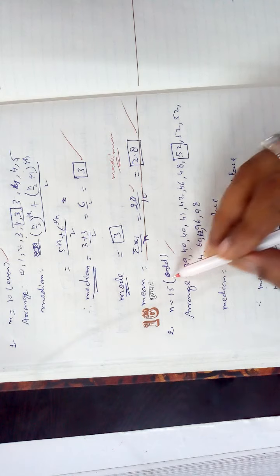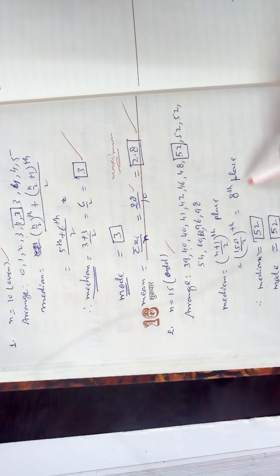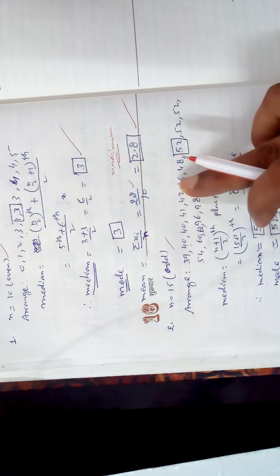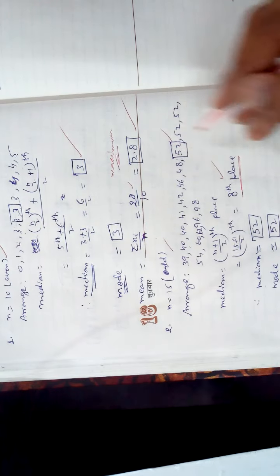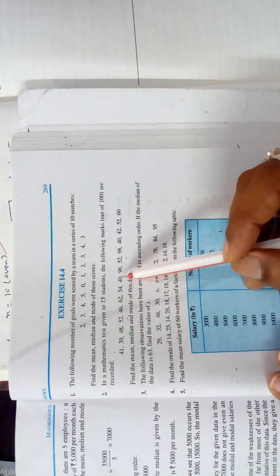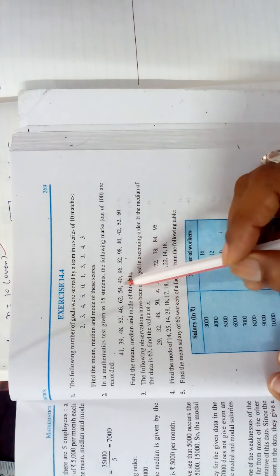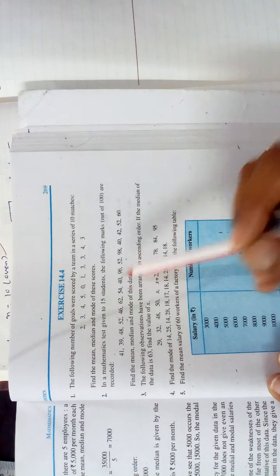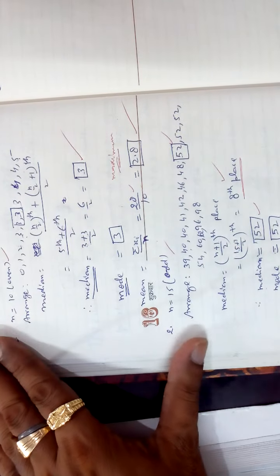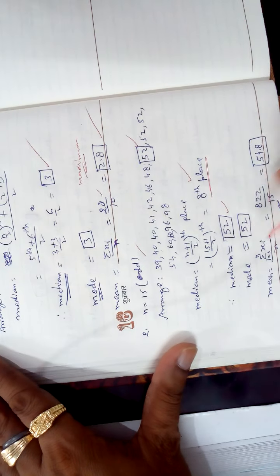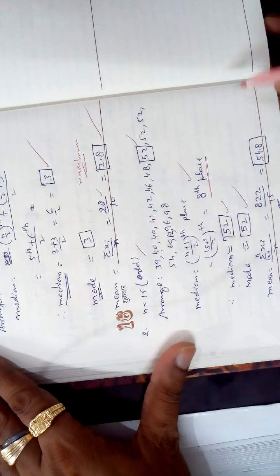Median: because n is odd, use n plus 1 by 2, the 8th place. So it is the 8th place value of the arranged data. Count 1, 2, 3, 4, 5, 6, 7, 8, and you get 40. If you count by mistake in the original data, your answer will be wrong. Always count in the arranged data. The mode is 52 because it appears 3 times.